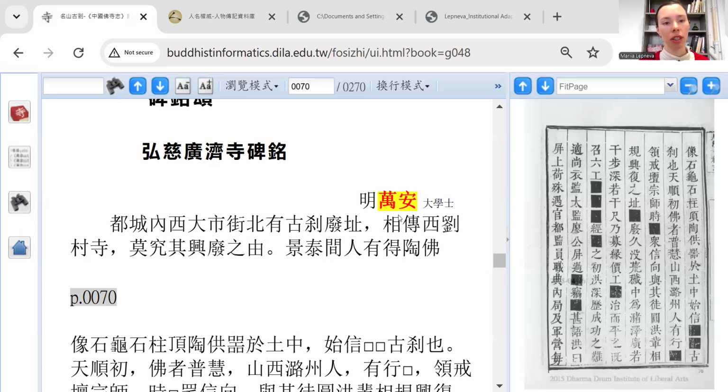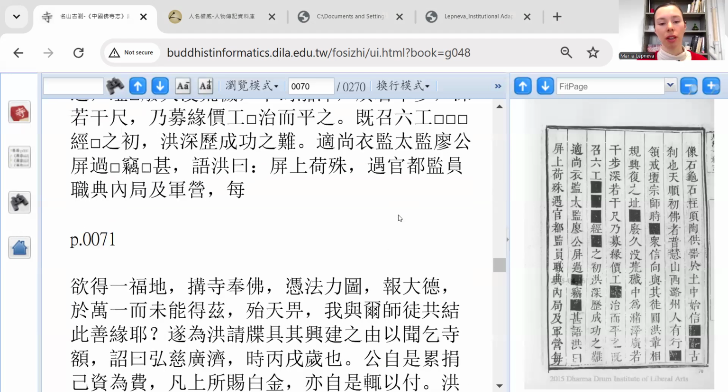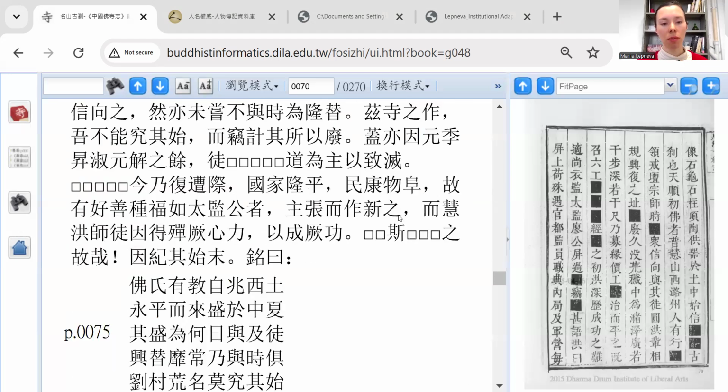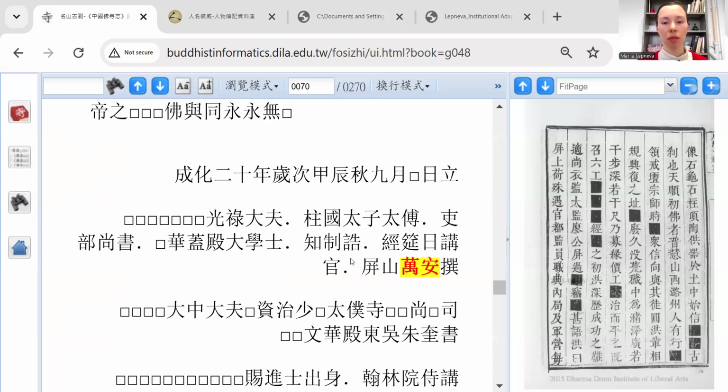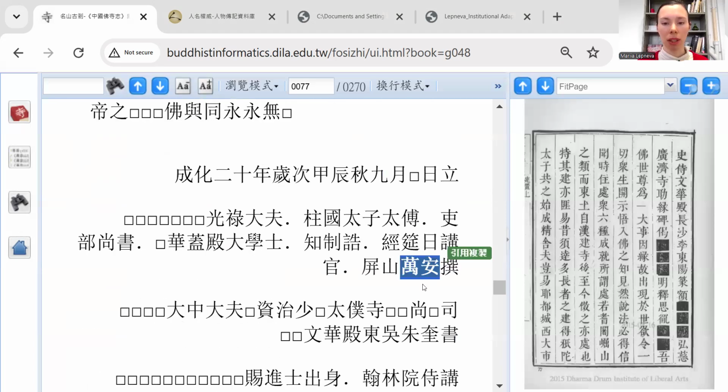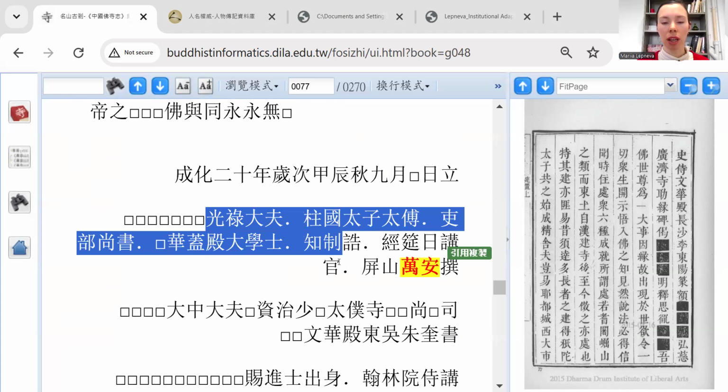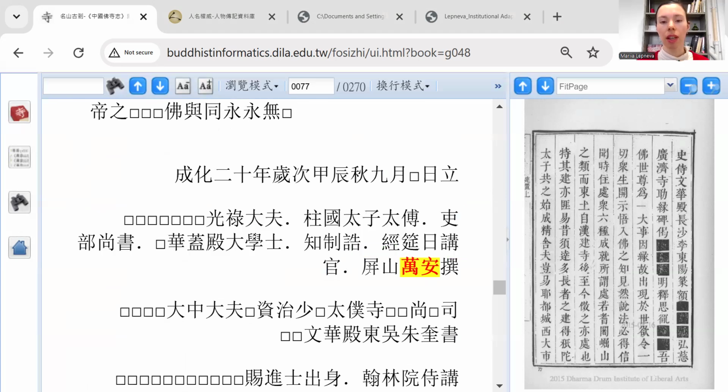As I'm working on the history of this monastery, of course, I want to know who this patron was that wrote this inscription. In the colophon at the bottom of the inscription, I find more information about this person, Wan'an. Starting from here, 光禄大夫 and so on are various titles that he held. And this place, Pingshan, is where he came from.